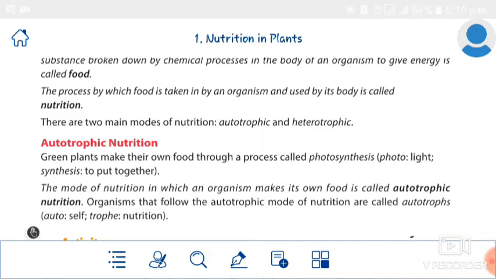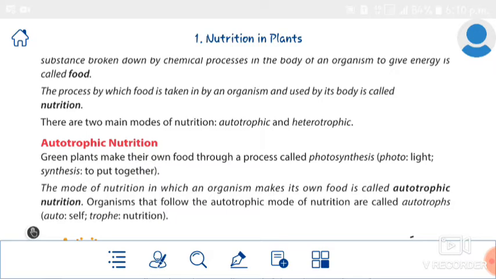Which organisms follow this autotrophic mode of nutrition? Those organisms are called autotrophs. So now we studied the definition of autotrophs. The example of autotrophic nutrition is green plants. The green plants make their own food through a process called photosynthesis.